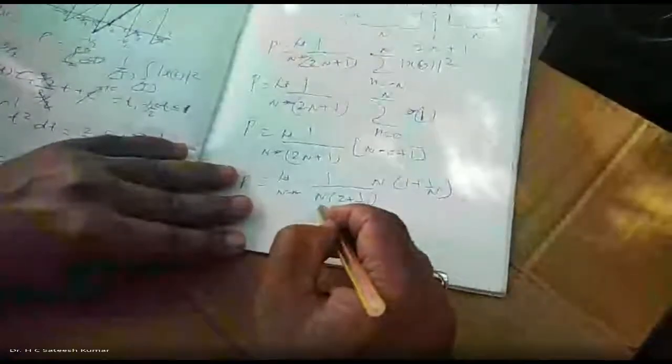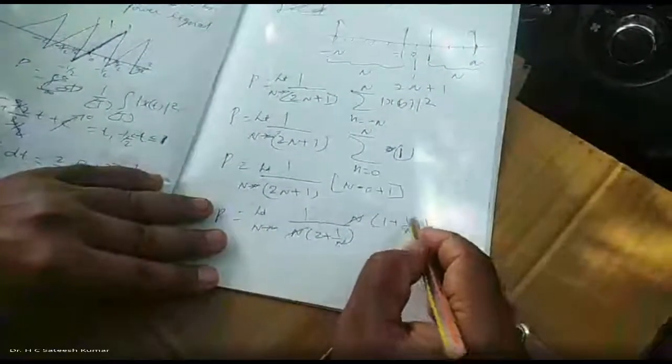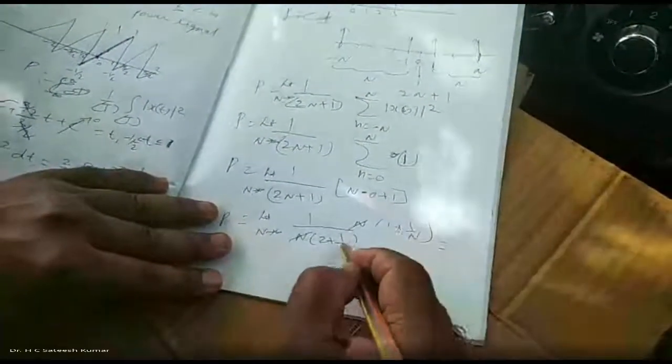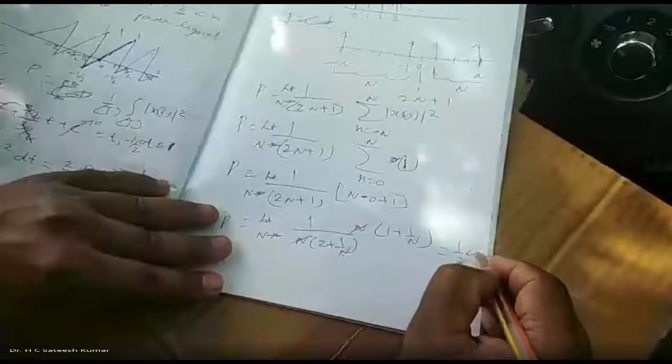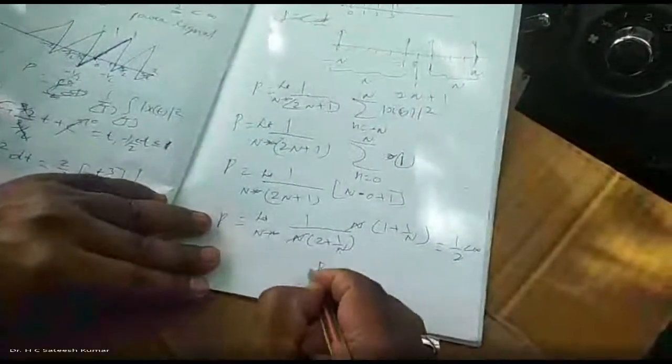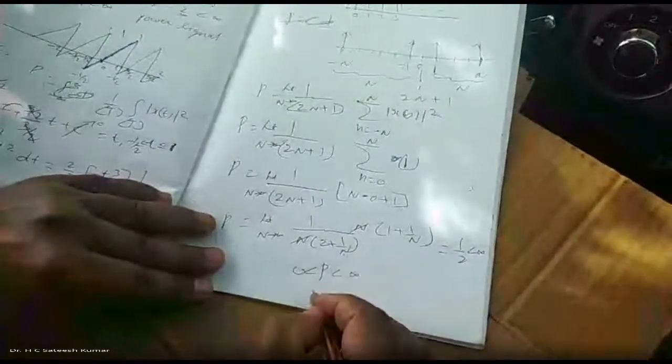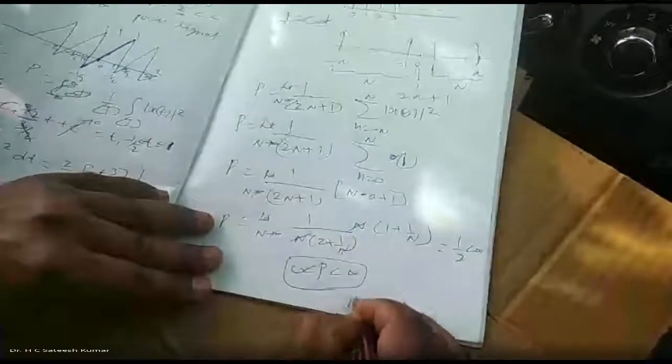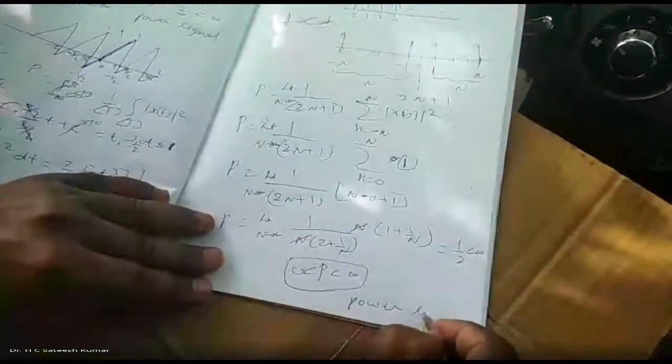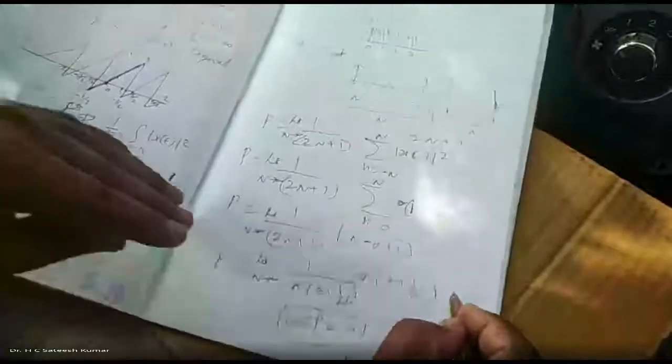So therefore, what will you get? This n gets cancelled. This is 0, this is also 0. 1 by 2 is the answer, which is less than infinity. Therefore, power lies between 0 and infinity. Hence, it is a power signal. So that's it about energy and power signals.